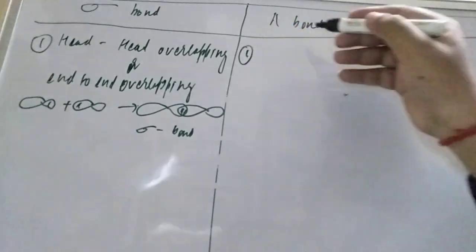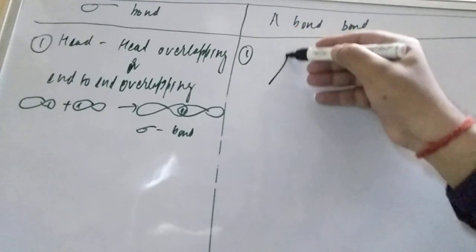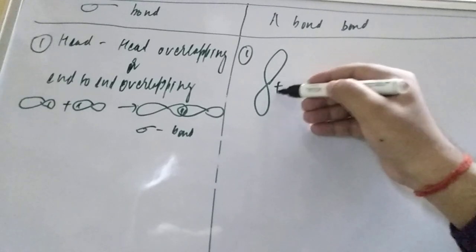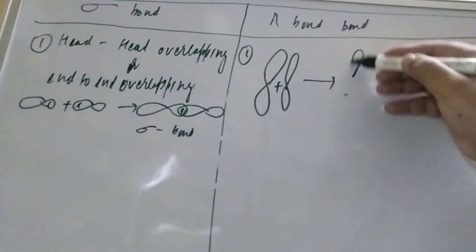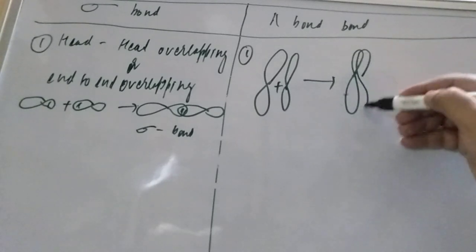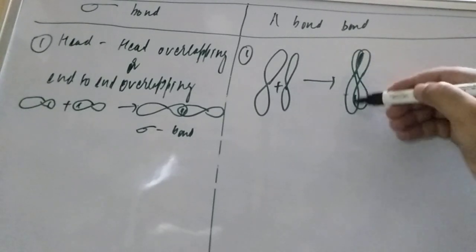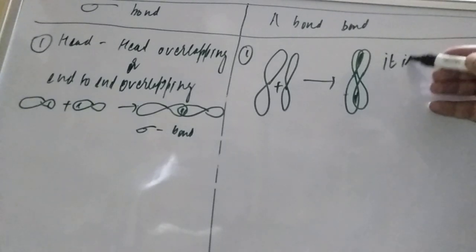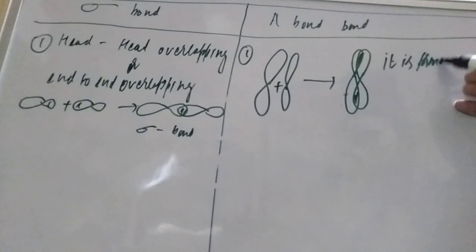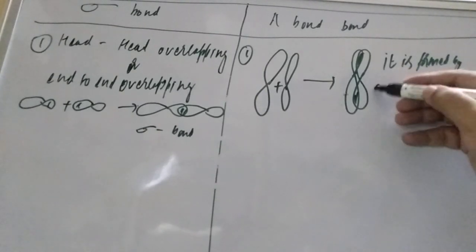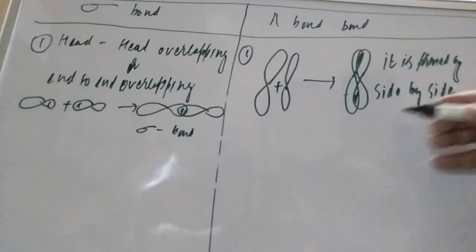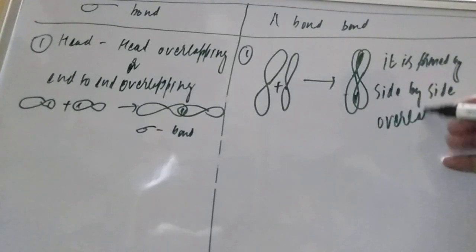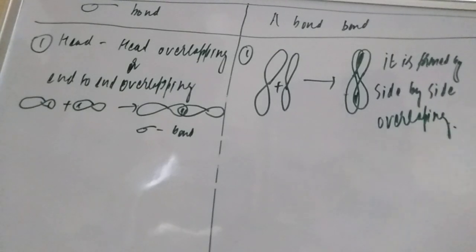If you come to the pi bond, this one will be lateral overlapping, student. Lateral overlapping is also known as side by side overlapping. So you see what is happening here. This is how the pi bond is formed. It is formed by side by side overlapping. That you have to keep in mind.